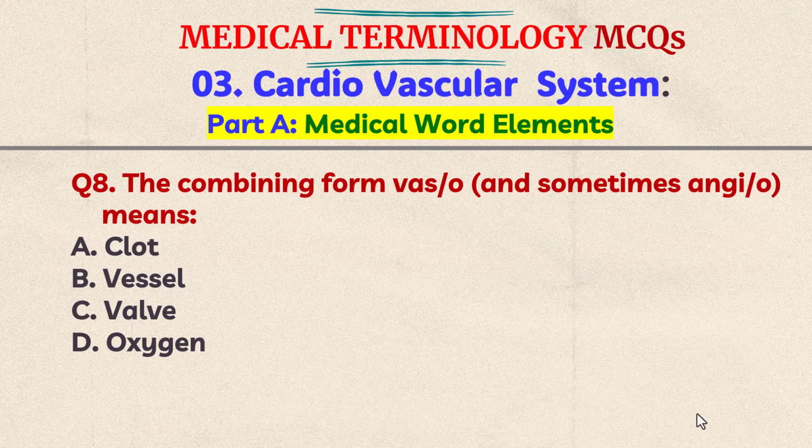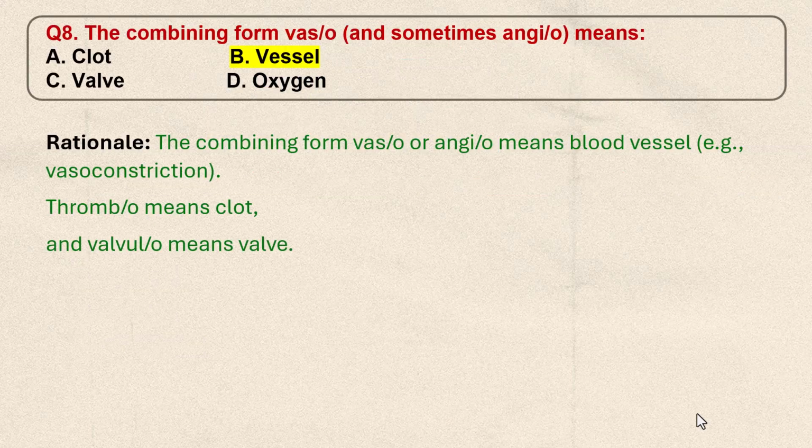Question number 8. The combining form vaso and sometimes angio means A. Clot, B. Vessel, C. Valve, D. Oxygen. Think the answer. The correct answer is B, vessel. The combining form vaso or angio means blood vessel. Example, vasoconstriction. Thrombo means clot and valvulo means valve.